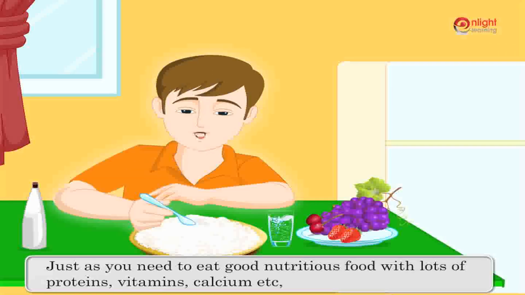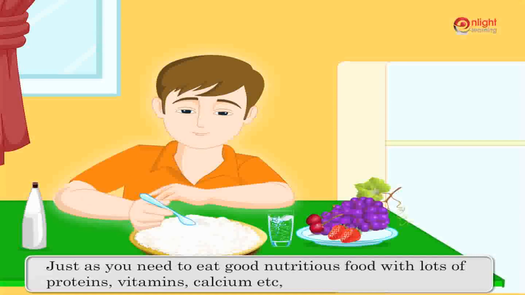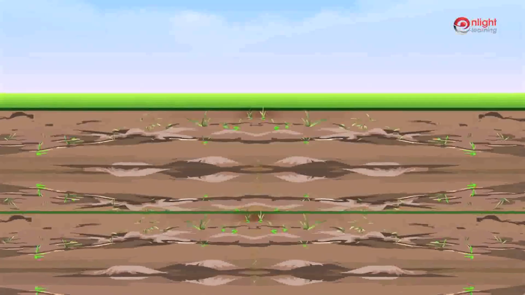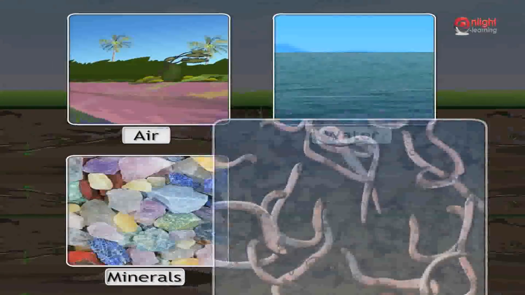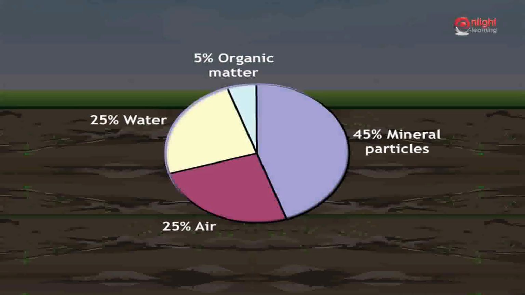Just as you need to eat good nutritious food with lots of proteins, vitamins, calcium, etc., in the same way the health of the soil depends on its interaction between air, water, minerals and organic matter, that is, plant and animal remains. The best composition should be as seen in the pie chart.